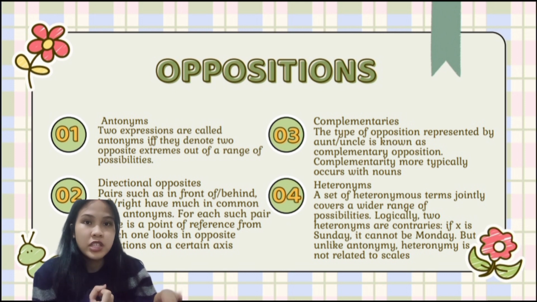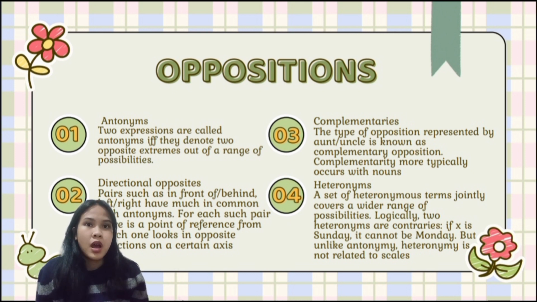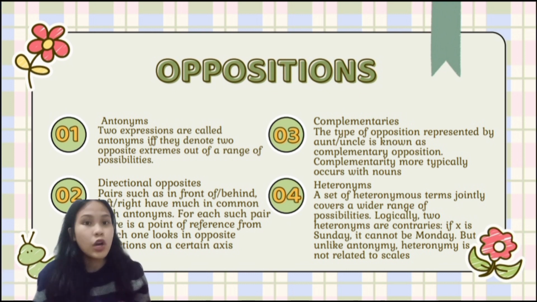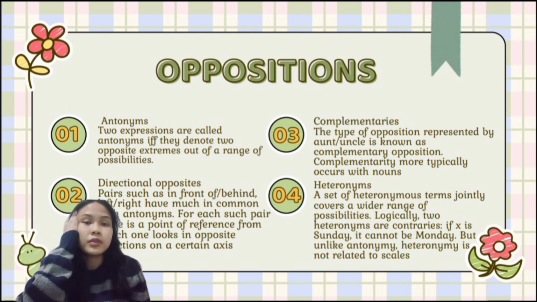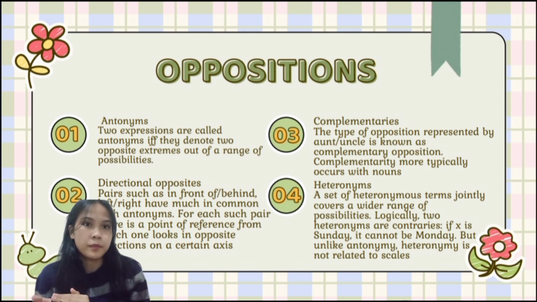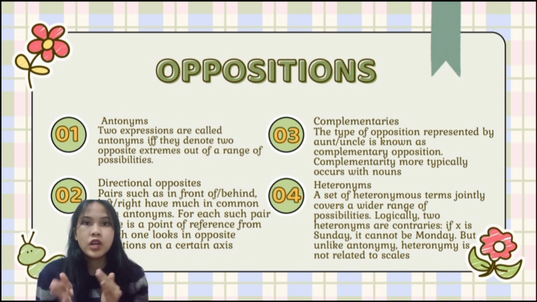The third one, we have complementaries. The type of opposition represented by aunt with uncle or by with still is known as a complementary opposition. Complementary opposites are logically complementary. The negation of one term is equivalent to the other term. Complementary more typically occurs with noun.